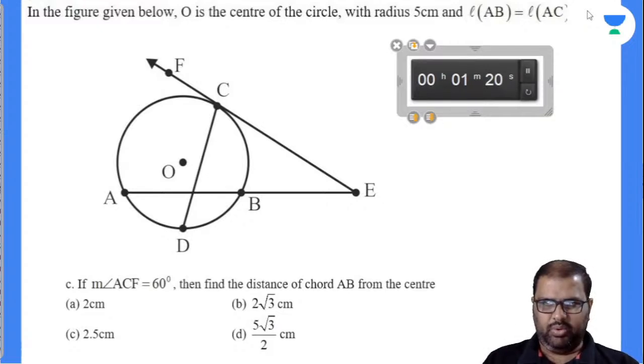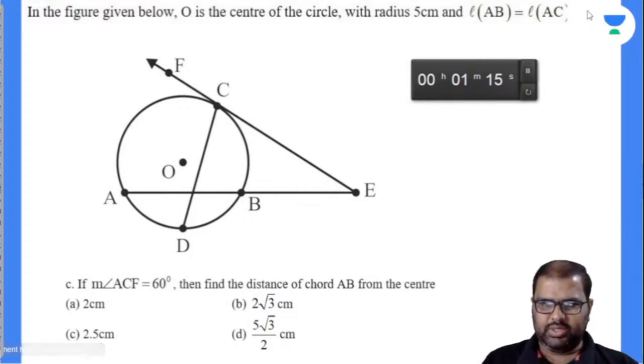In the figure given below, O is the center of the circle with radius 5. AB is equal to AC, it seems.